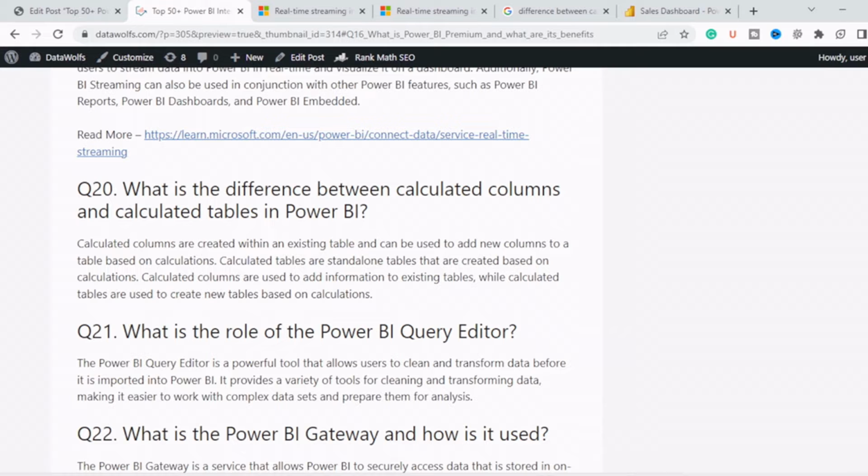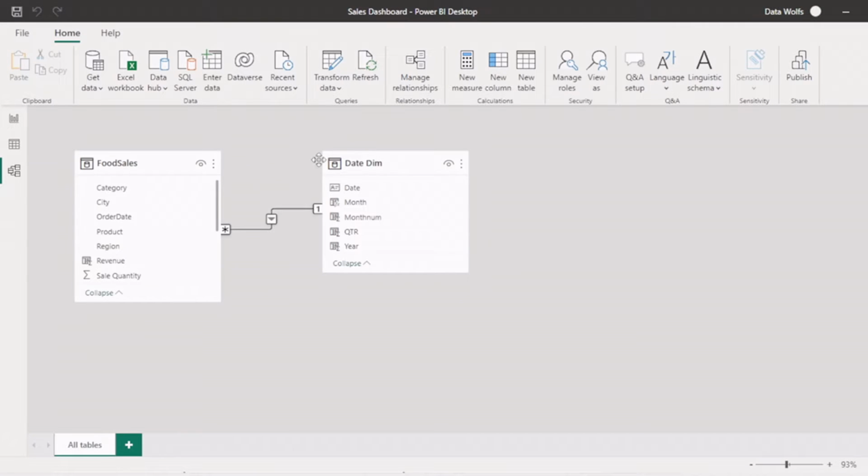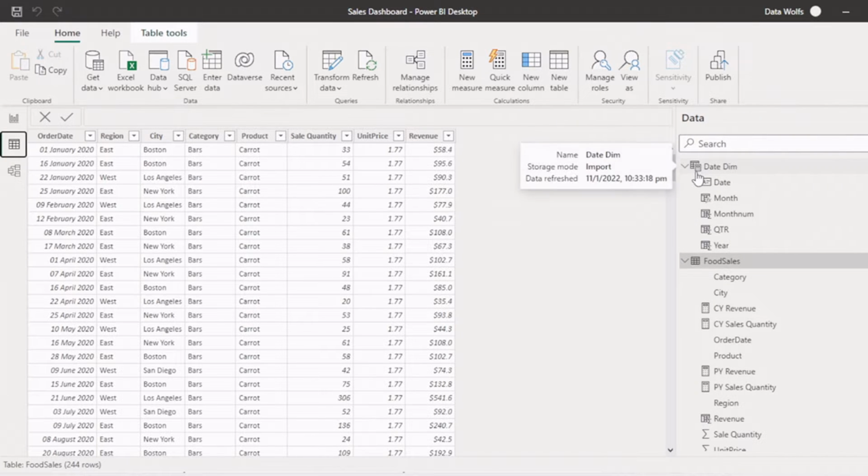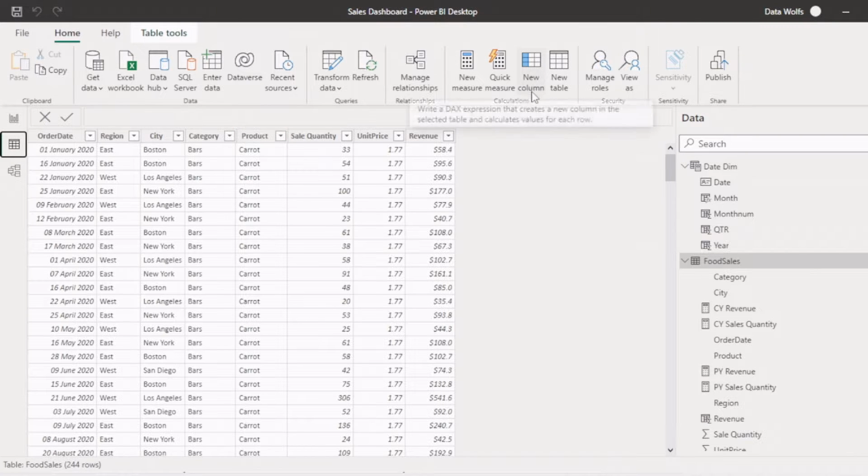So let's move to Power BI Desktop to check this out. We have two tables, one is the food sales table and another one is the date dimension table. You can see there is one calculator sign here in the date dimension table because this is a calculated table. If you go to this table in data view, you can see we have two options: create new column or create new table.